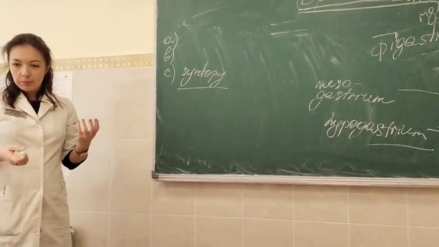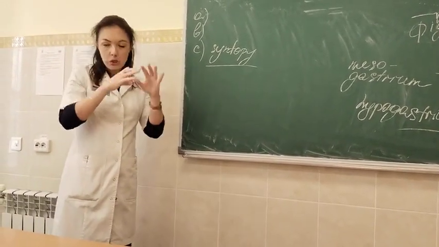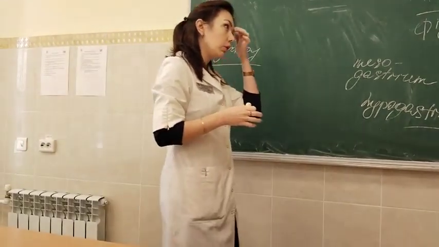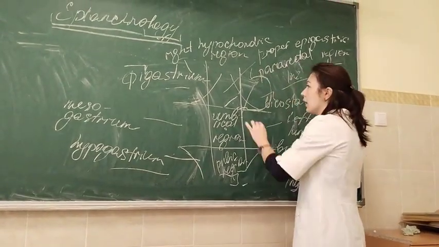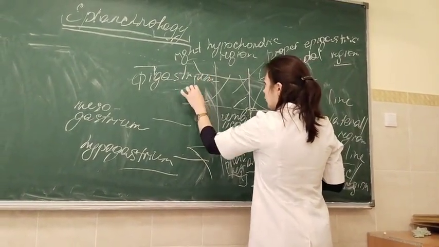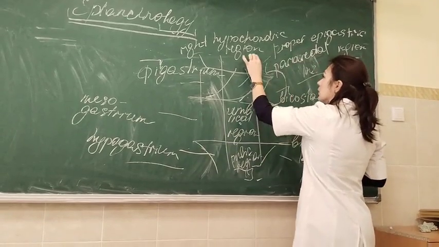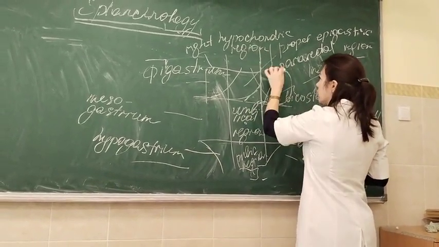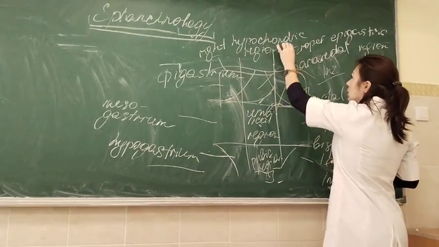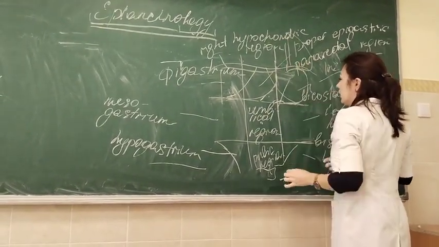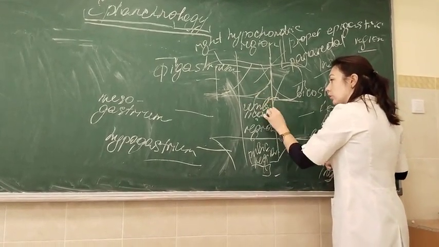Syntopy is a relation where you should describe adjacent organs which are located close to this particular organ. So for syntopy of the stomach, we can say that laterally to the right from it, there is the right lobe of the liver, above it there is the esophagus, and also the diaphragm and heart, and the left lung located above the stomach, and distally it continues into the duodenum.